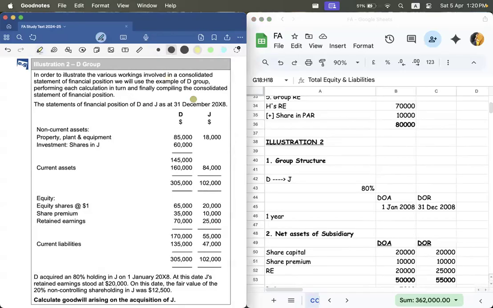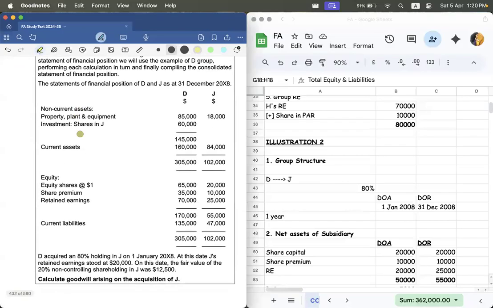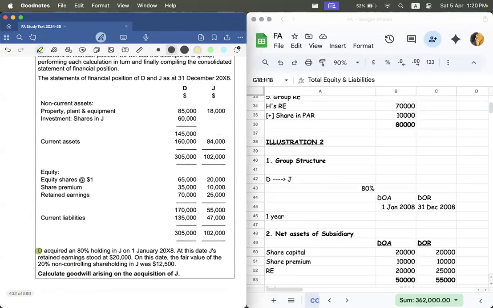Here, they have given you that D acquired 80 percent of J on 1st January 2008. At the time of acquisition, the retained earnings of J is 20,000, which is required for working note 2. And they have also given you the fair value of non-controlling interest at the date of acquisition.